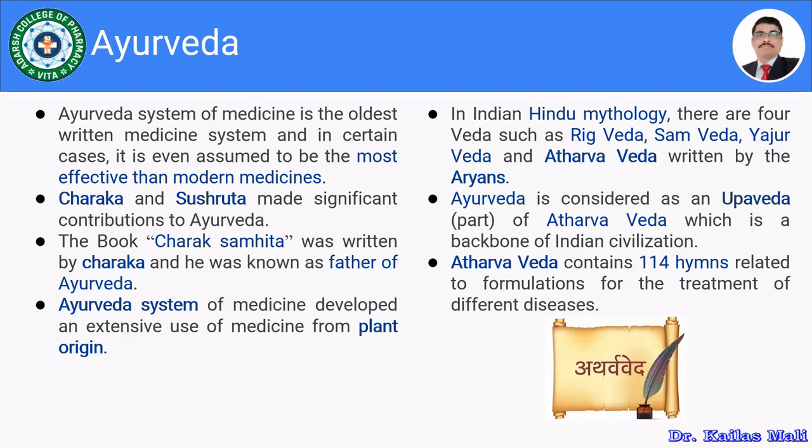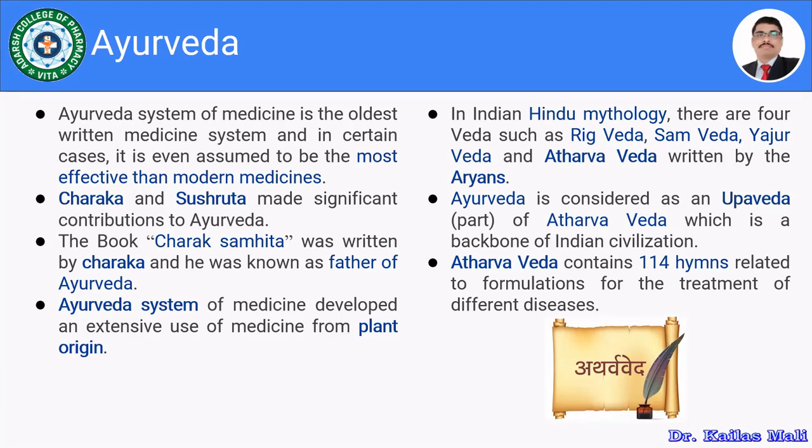The Ayurvedic system of medicine developed an extensive use of medicine from plant origin. No doubt we are using dieting practices, but apart from these, there are certain herbs and certain minerals which are listed in the Ayurvedic books, and these are being used for the treatment of diseases and disorders.